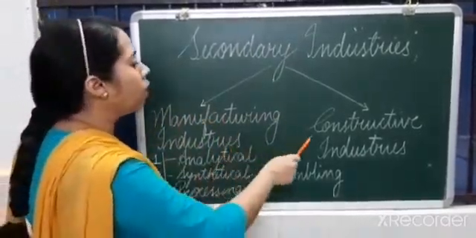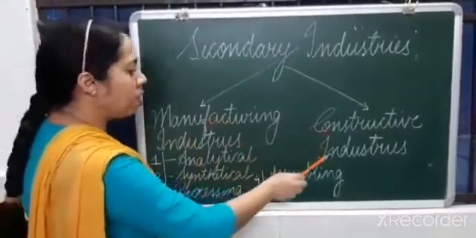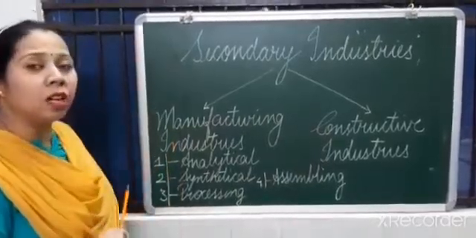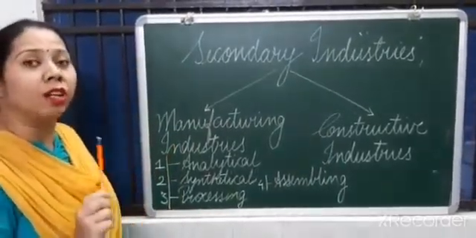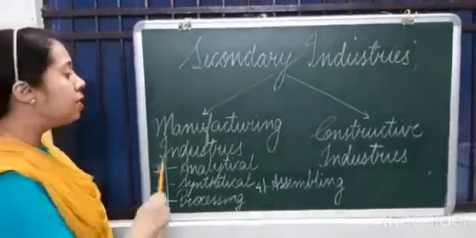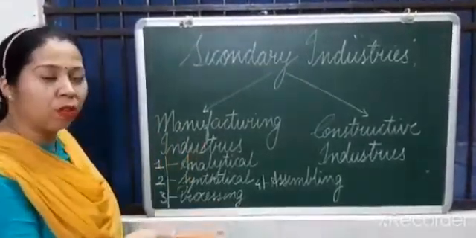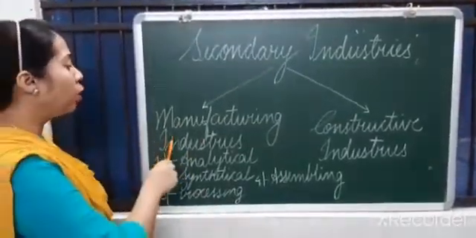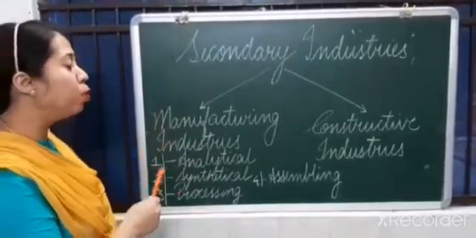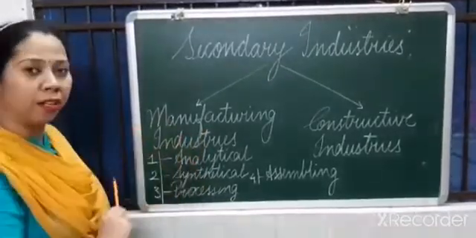These can be broadly classified into two categories: manufacturing industries and constructive industries. So first we are going to understand manufacturing industries. These are those industries which are concerned with converting raw material into finished goods. Say wood coming from primary industries to manufacture paper. Okay, again coming to cotton, which was being produced with the help of primary industries, to produce thread or cloth. This will all be coming under manufacturing industries.